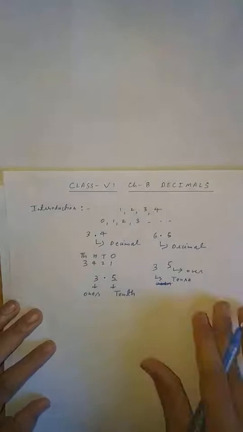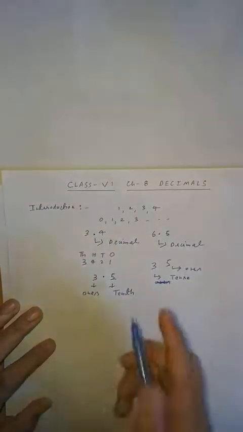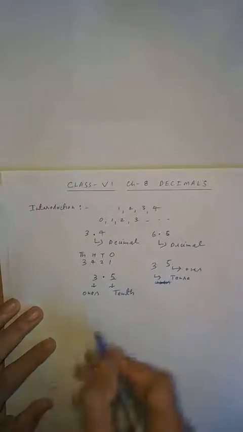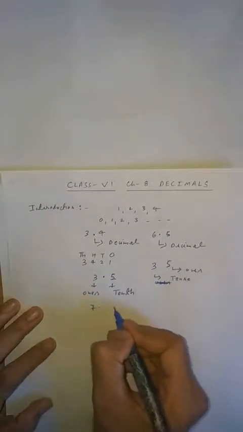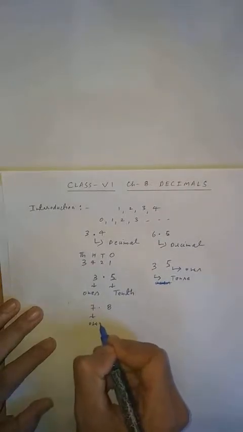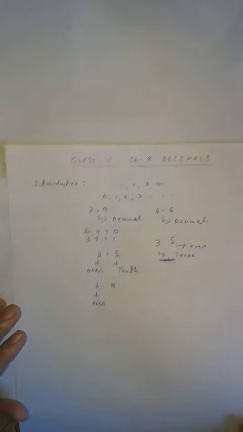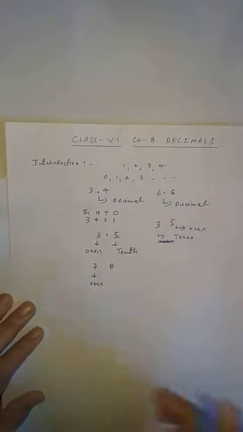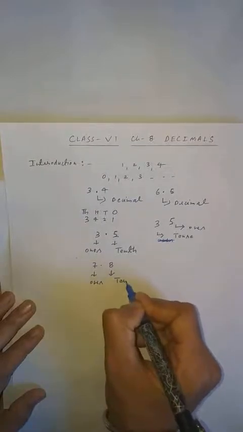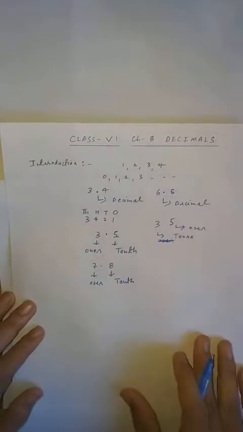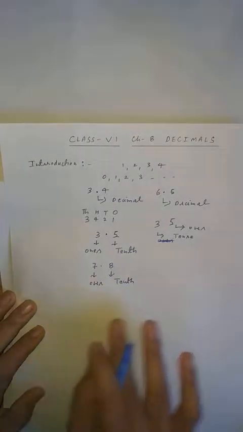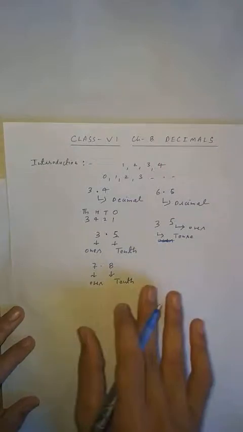Clear, student? So one thing is clear from here. After the decimal, the first digit is known as tenth. Similarly, if 7.8 is given, you know that this 7 is ones. Clear, students? And if you are talking about this 8, this is tenth. That is, the first digit after the decimal is known as tenth. Clear, students?